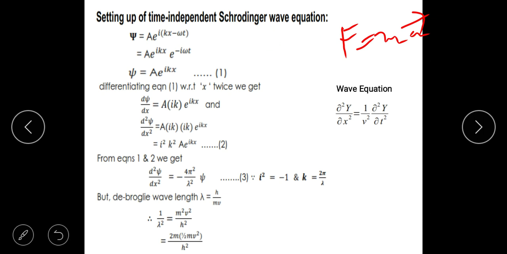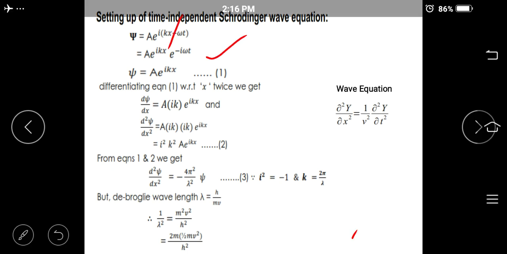That's what we have done in the second step. What is the second step? The electron is represented by capital Greek letter psi is equal to A into e power i(kx minus omega t). In the second step, I have completely differentiated the space dependent and the time dependent part: A into e power i kx, e power minus i omega t.